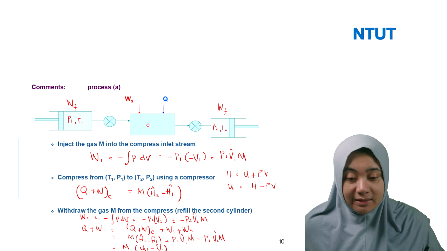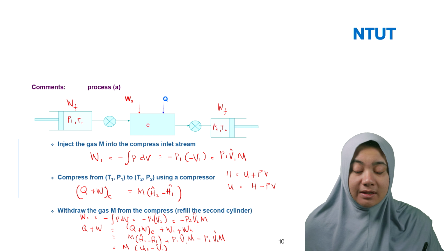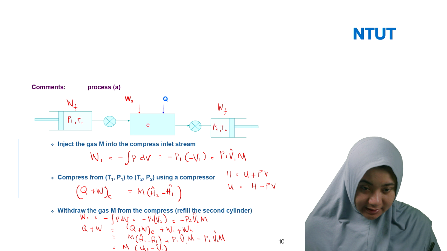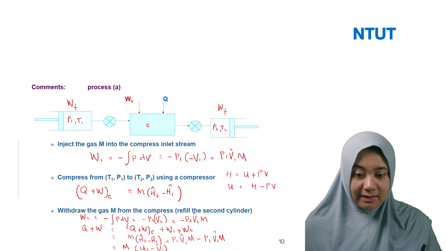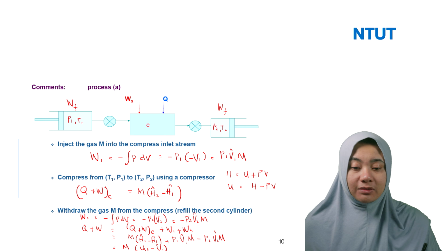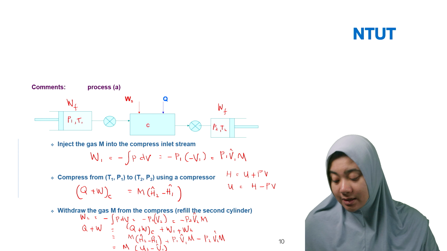The same with this one: H1 minus P1 V1, and then H2 minus P2 V2 is equal to U2 minus U1.